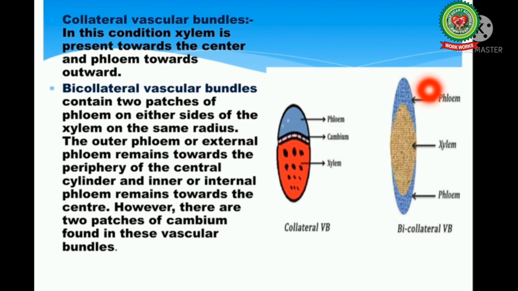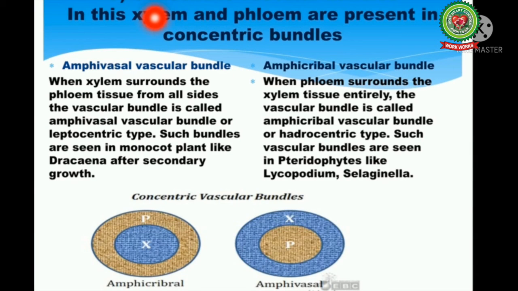The outer phloem or external phloem remains towards the periphery of the central cylinder and inner or internal phloem remains towards the center. However, there are two patches of cambium found in these vascular bundles. The last type is concentric vascular bundles.